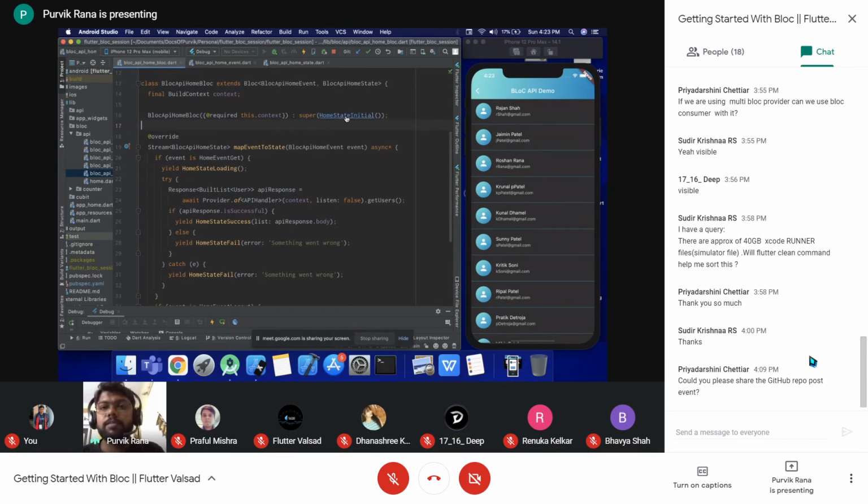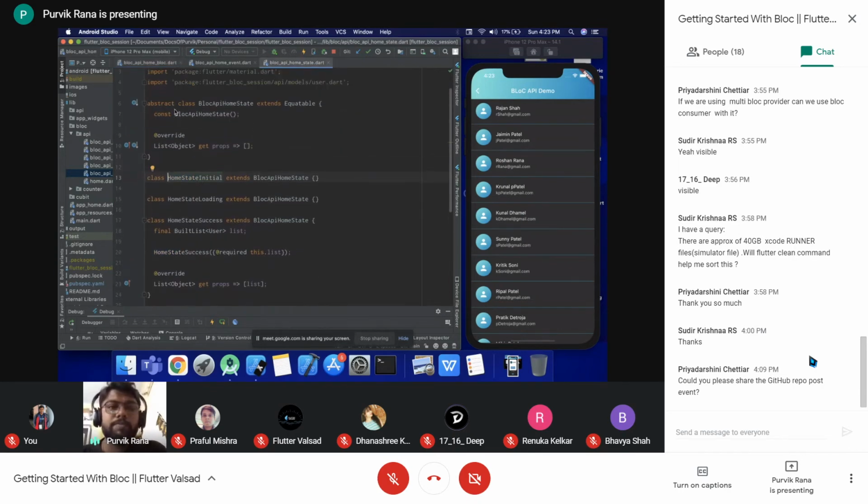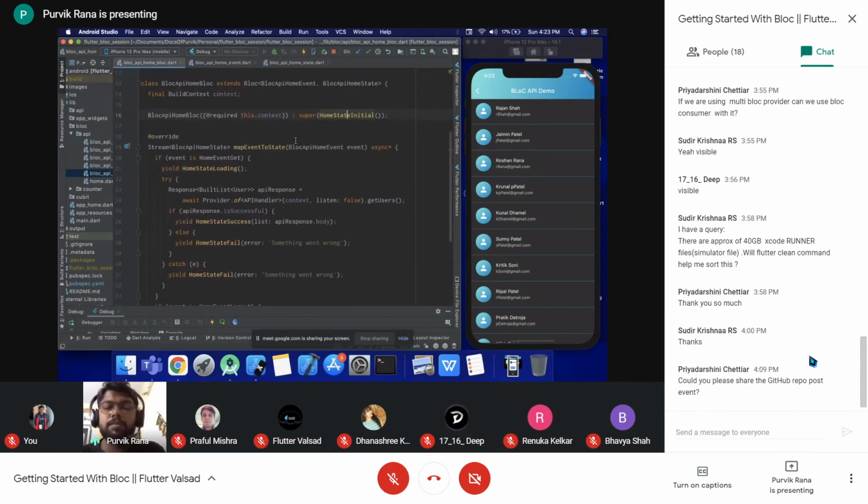And as you can see, this is the child class from over here. So the abstract class is extended over here. It is the same representation of this block API home state class. So we can use this as the initial state, representing this current block.